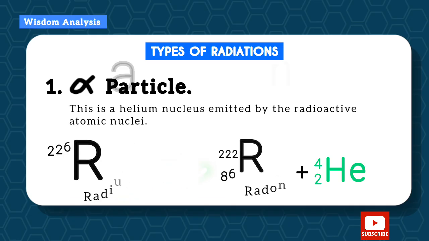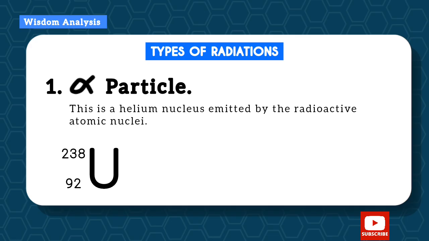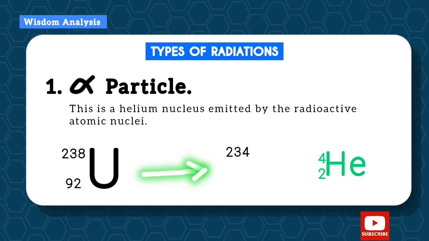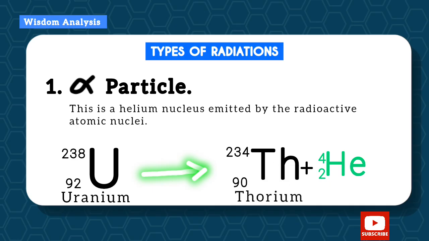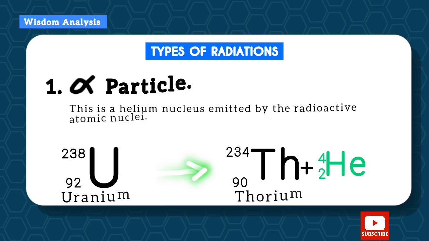So let's take another example, that is uranium. When it emits the alpha particle, that is the helium nucleus, you can see that the mass number is 4, so the remaining one will be 234, and the remaining atomic number will be 90, and this is thorium. So uranium produced thorium after releasing the alpha particle.